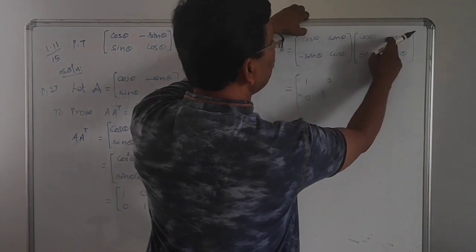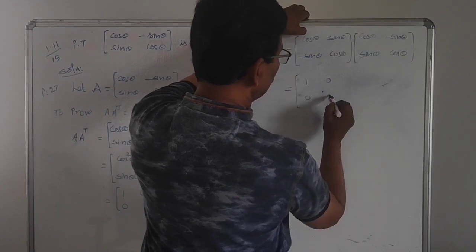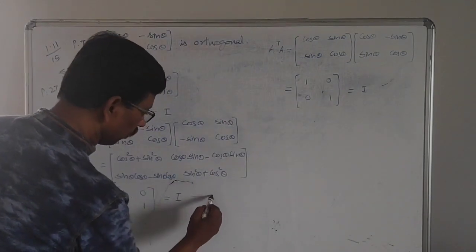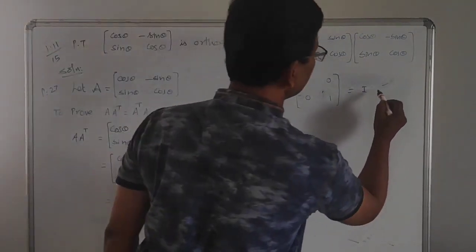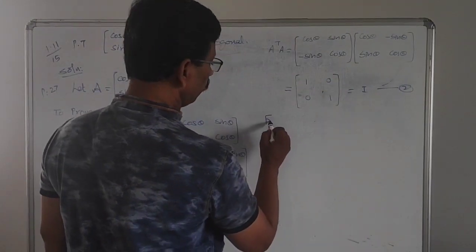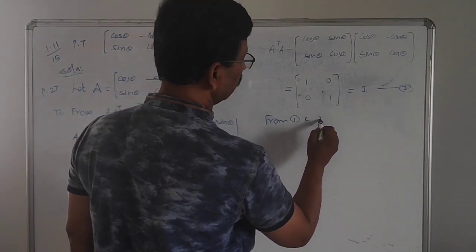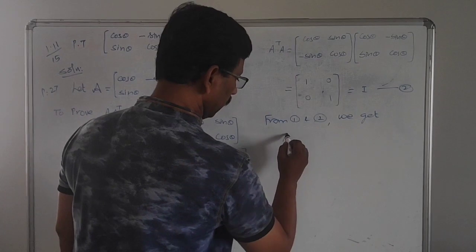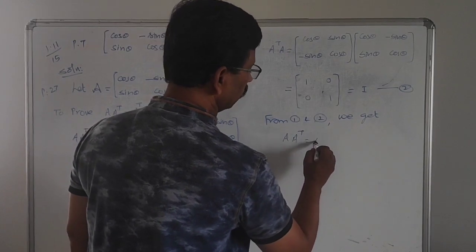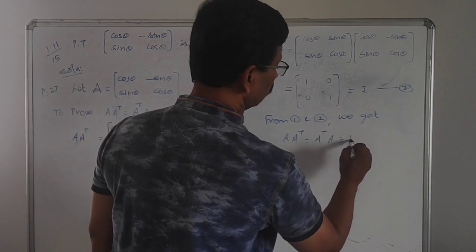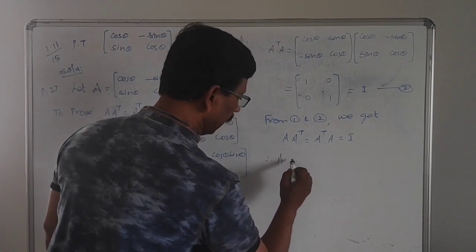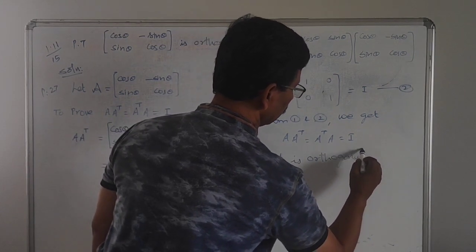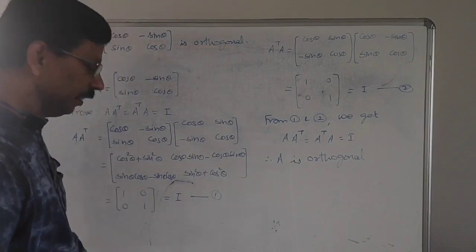Again minus into minus plus, sin square theta plus cos square theta gives 1, which is equal to I. Now we have this as result number 1 and this as result number 2. From 1 and 2 we get A into A transpose is equal to A transpose into A is equal to I. Therefore, capital A is orthogonal. Likewise, let us see the next problem.